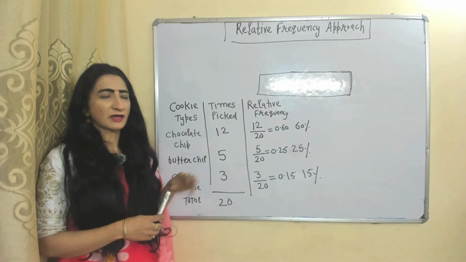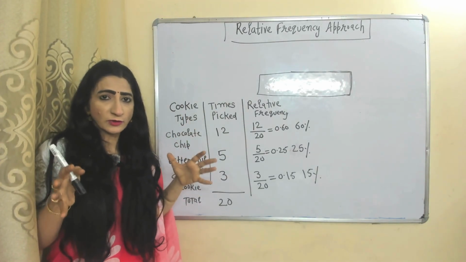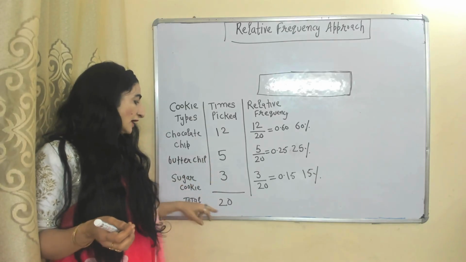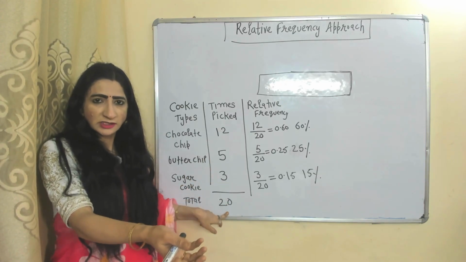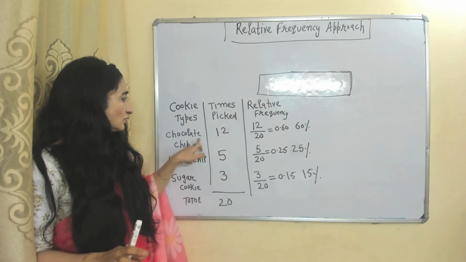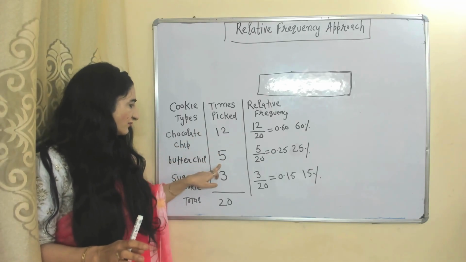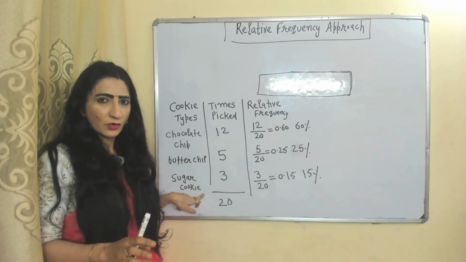With one more example, we can clearly understand the relative frequency approach. There is a box full of cookies and a total of 20 times you picked a cookie from the box, meaning the total number of trials is 20. 12 times you got chocolate chip, 5 times you got butter, 3 times you got sugar cookie.